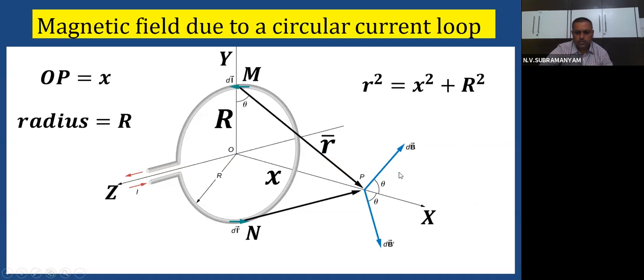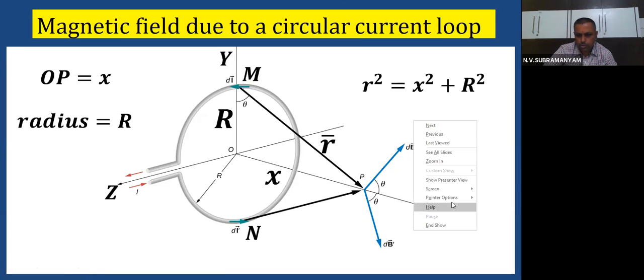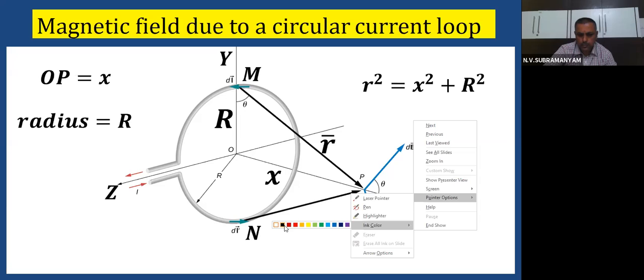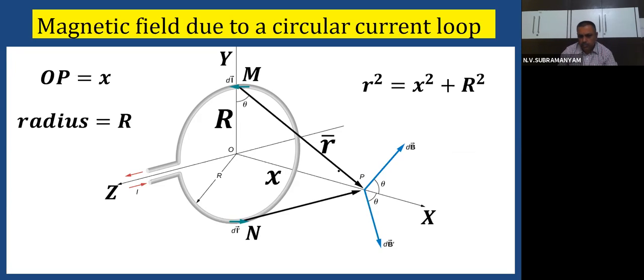In this diagram, if you see, we are giving it like this. One minute, some students want to note down that diagram. So this dB is there, no? This dB is resolved into 2 components.